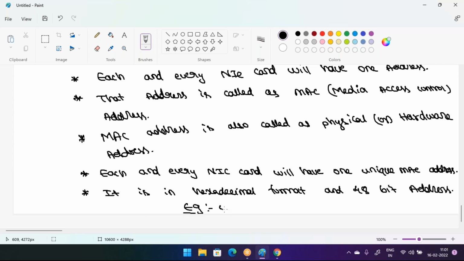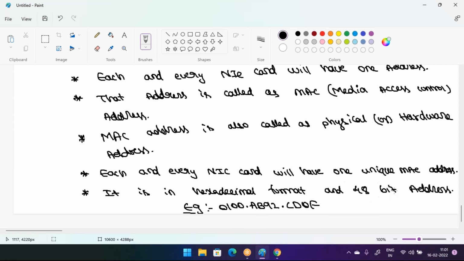An example is 0100 AB 92 CD 0 plus, like this. It will look like this. It is your MAC address. It is the format of the MAC address. It will look like this in hexadecimal format.